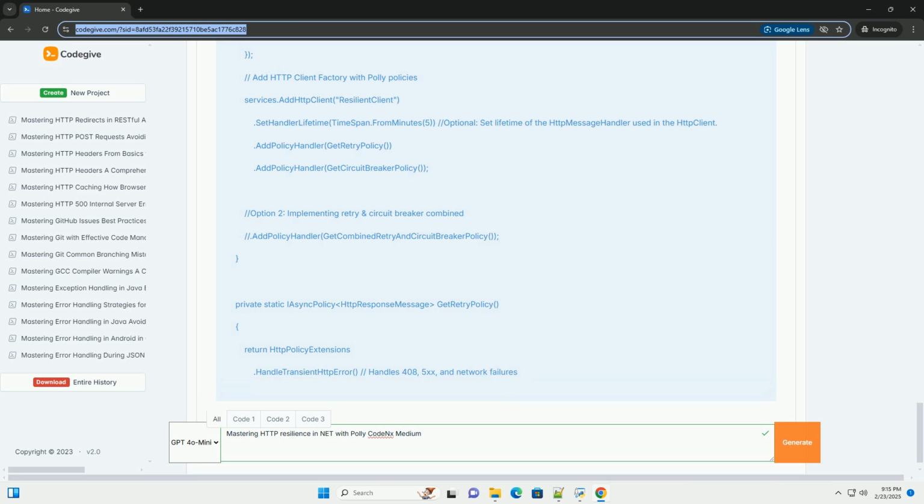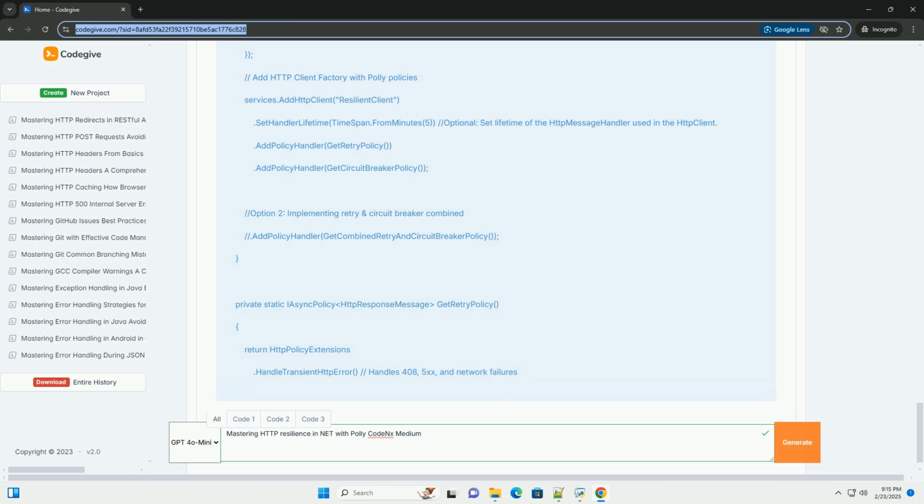7. Combined retry and circuit breaker. Get combined retry and circuit breaker policy. This is the ideal setup of circuit breaker wrapping retry. Retry will be retrying the request until the number of retries finishes, and after certain failures, the circuit breaker will open and it will stop requesting from the service, giving it time to recover.